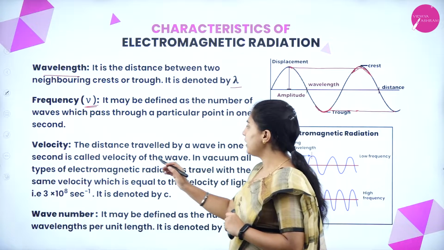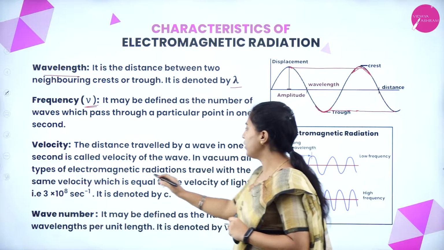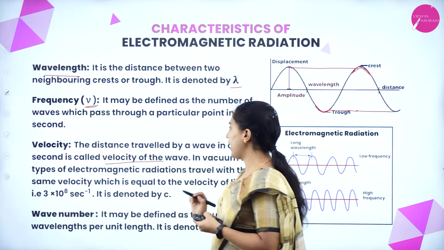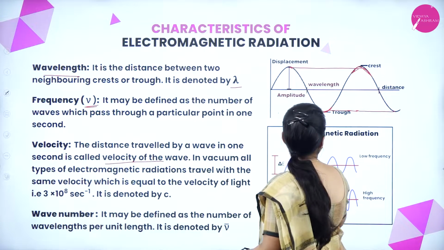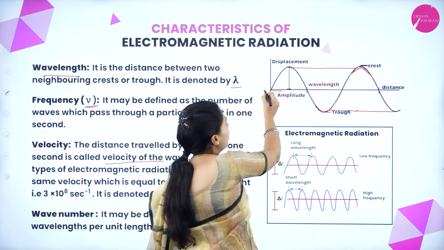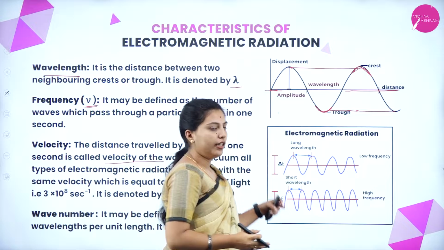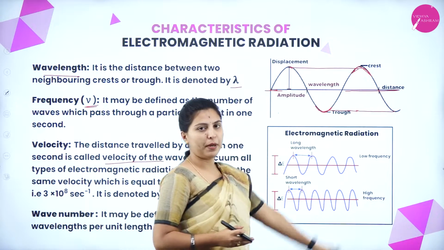Next, velocity. The distance travelled by a wave in 1 second is called the velocity of the wave. How much distance is travelled in 1 second is called velocity of the wave. Here you can see the distance. This is the distance point. Overall, what is the direction here? That is distance, how much distance the waves will pass.